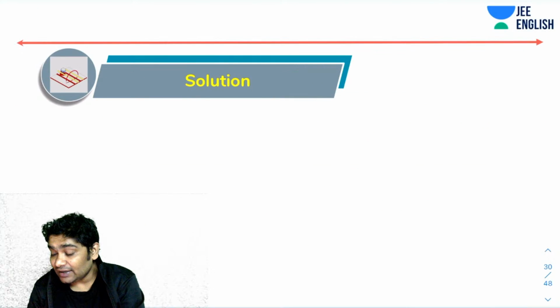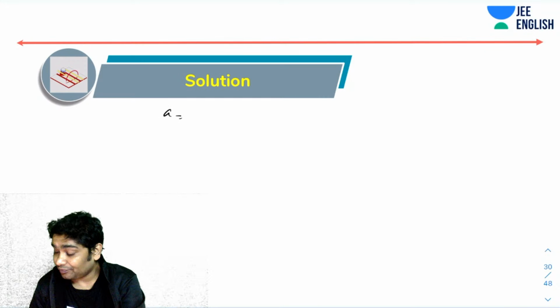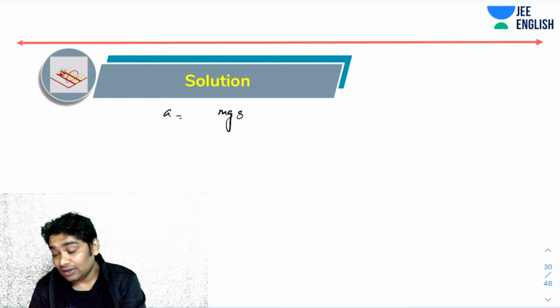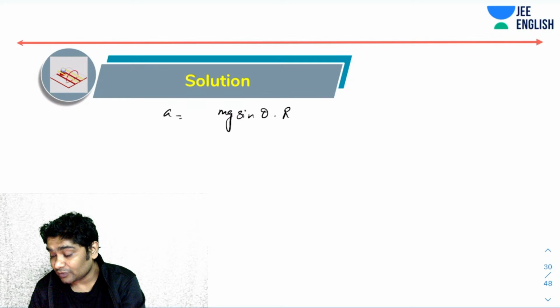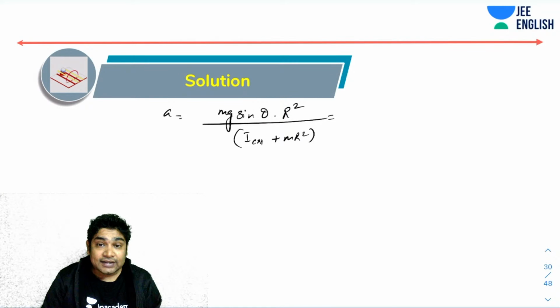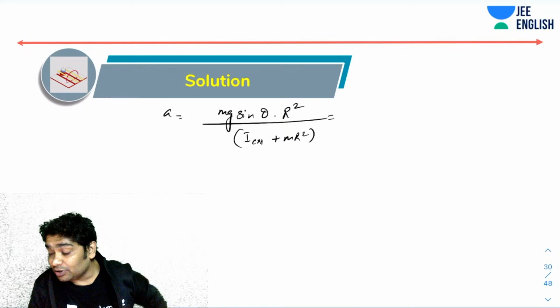We realized that a_CM was m g sine theta times r square over I_CM plus m r square. Correct. So for a solid cylinder, let's just substitute these values.